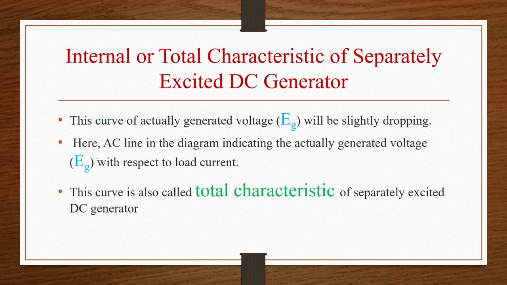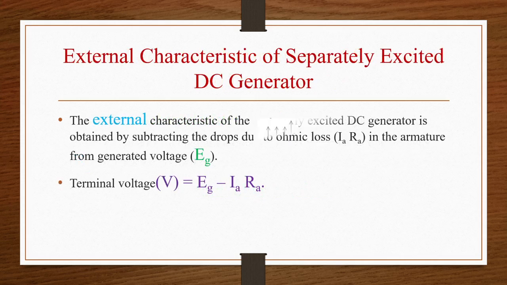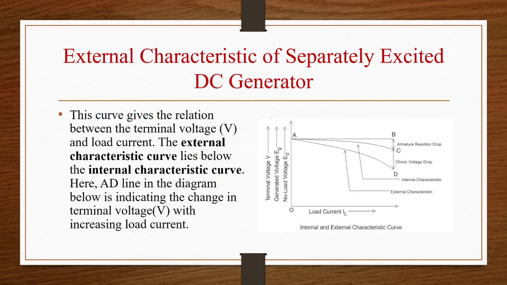So we are plotting a curve between IL and EG. First for no load characteristics, IL versus E naught, for internal characteristics IL versus EG, and for external characteristics IL versus V.